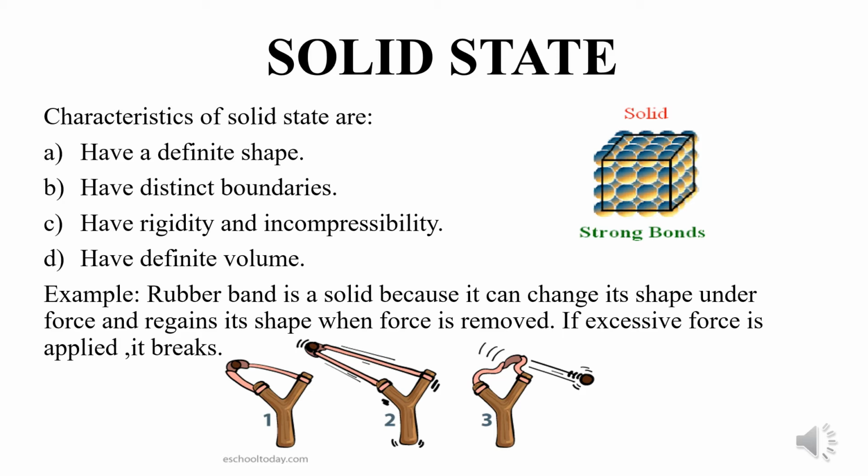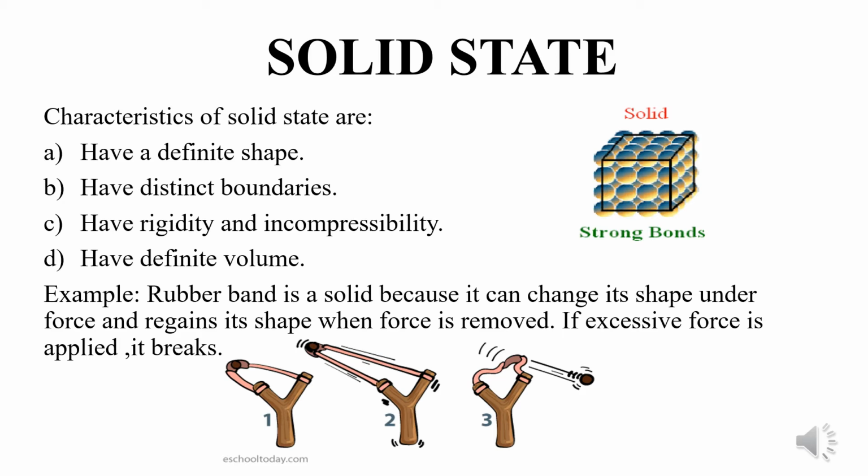These particles do not show the property of diffusion. We have already done in the first part of this chapter about diffusion that the intermixing of two states is known as diffusion.